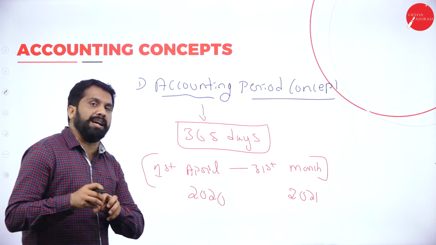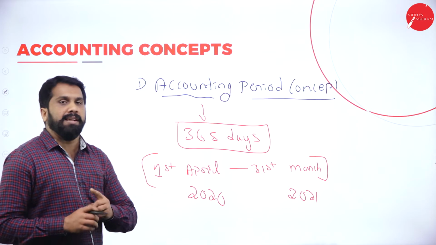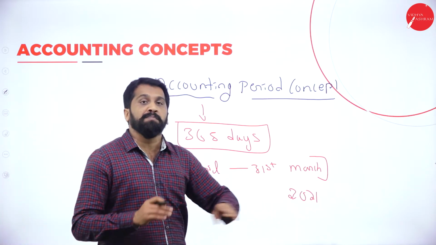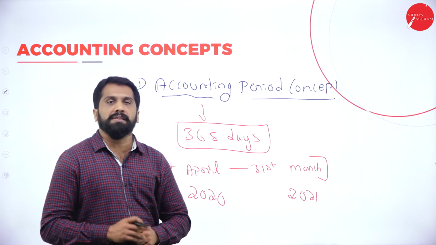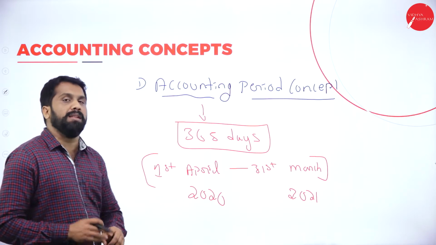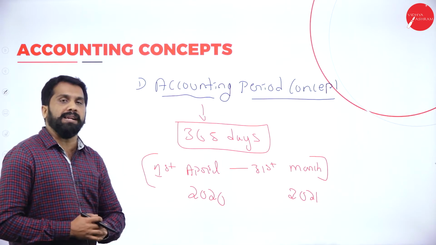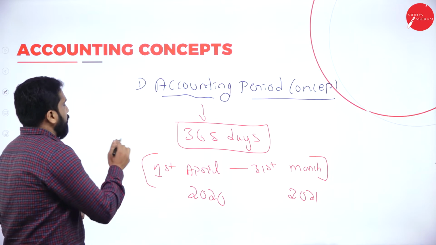Whatever transaction happens within this time, only that we will consider. If anything happens after 31st March, we will not consider it, because that is for the next accounting period. Clear? Now, anything that happened before 1st April, we will not consider. Why? Because that is your previous year's accounting records. Clear? Very simple.